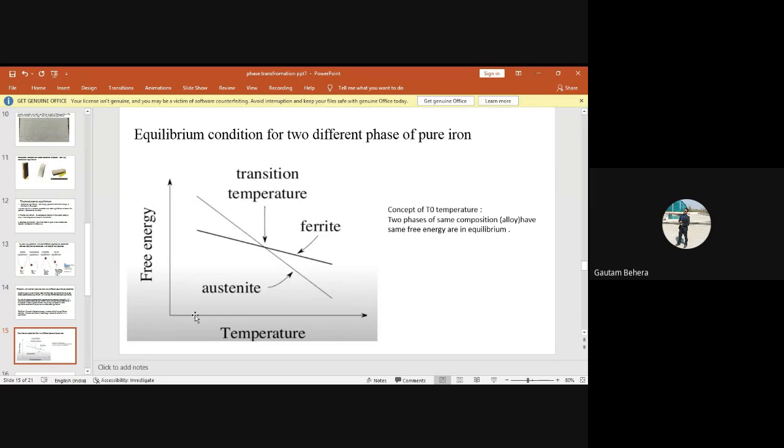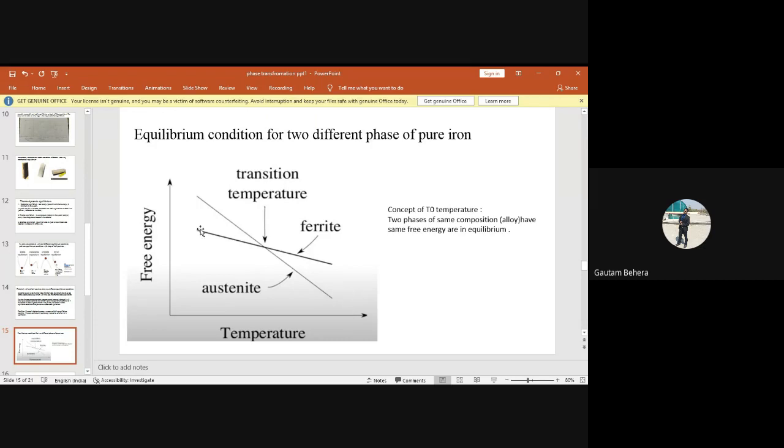You can see at low temperature, the austenite has higher free energy. But the moment you go to higher and higher temperature, the free energy of the austenite is decreasing, right? And it is minimum, suppose, at this point, or where it will cut. That is the maximum temperature where the free energy of austenite is minimum.